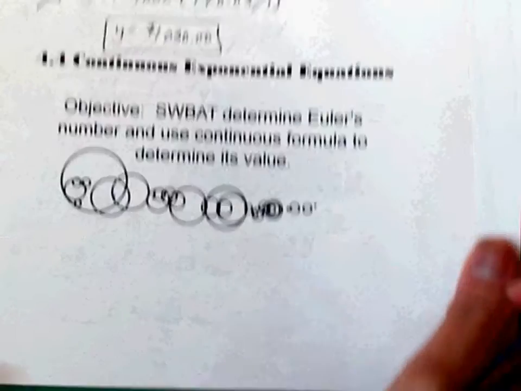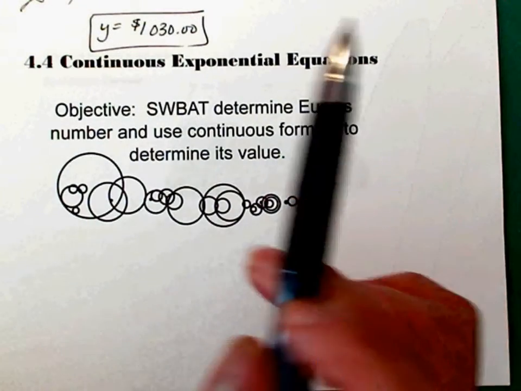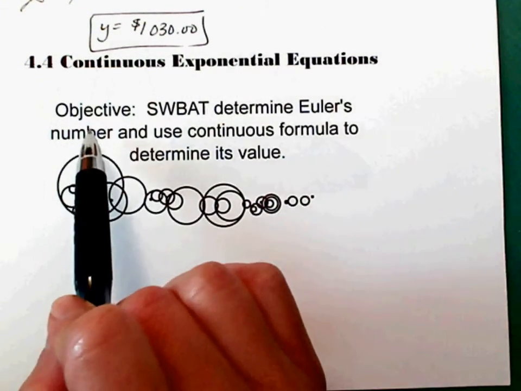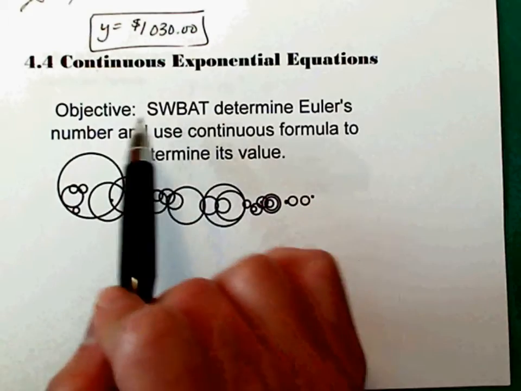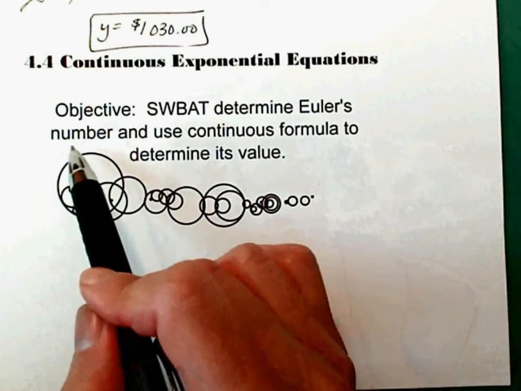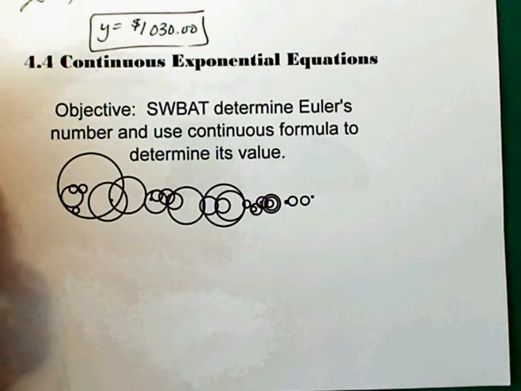Next part, 4.4. This is the last of our exponential functions. We are going to learn the word continuous exponential equations. So your objective today, students will be able to determine Euler's number, it's pronounced Euler's, and use the continuous formula to determine its value. So let's go back and review a few things.